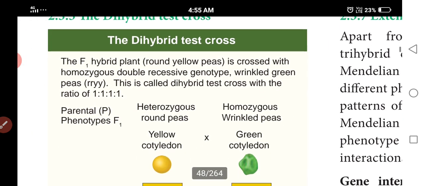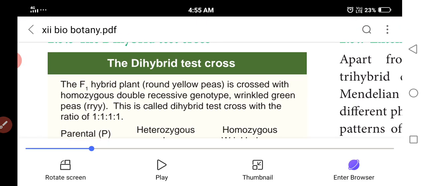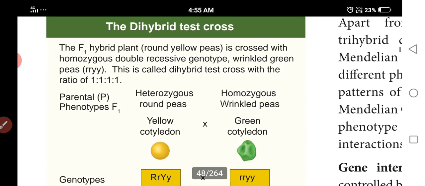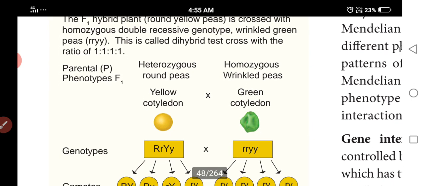So next, dihybrid test cross. Do you know that a test cross means the F1 generation is crossed with the recessive parent?